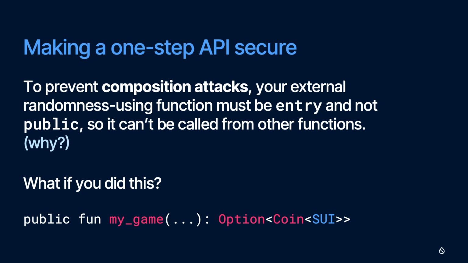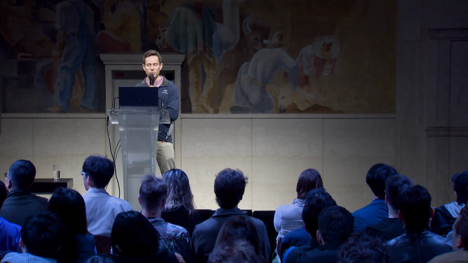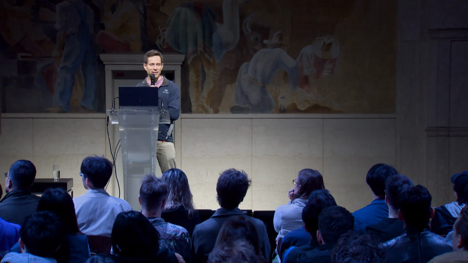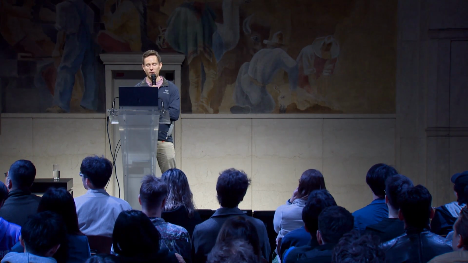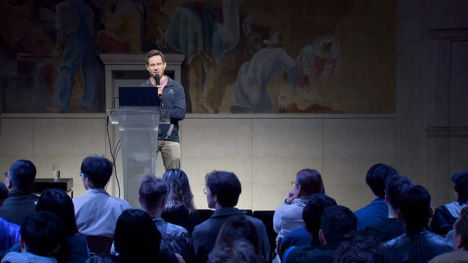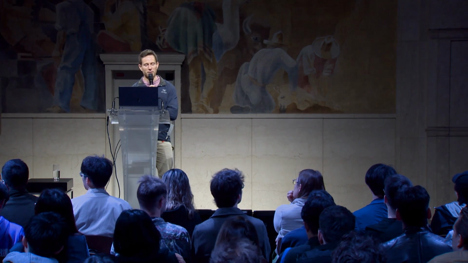If you made this a public function that anyone can call, why is that bad? Well, someone creates their own function that calls your function and then tries to extract the value of the option that gets returned. If the user won, then that extract call succeeds and they get the coin back. If the user lost, it fails, and the transaction aborts and gets rolled back, and it's as if they never sent it. Therefore, they can guarantee that they always win, because only the ones that win will go through. We call that a composition attack. Basically, you don't want to let someone else compose your randomness function into their own smart contract code.